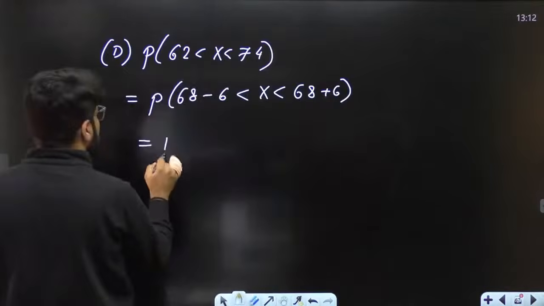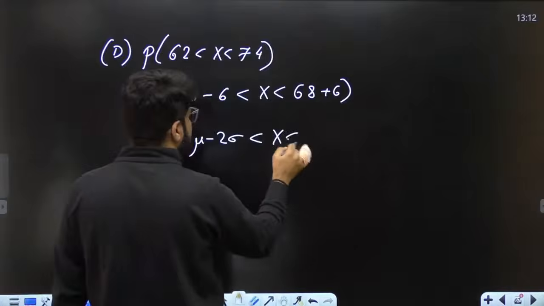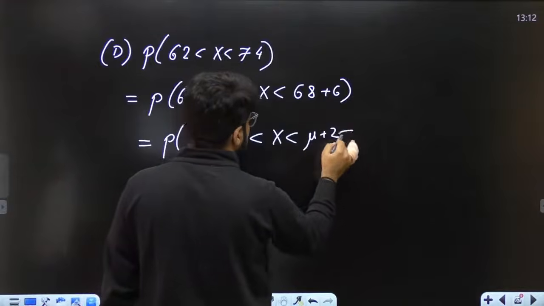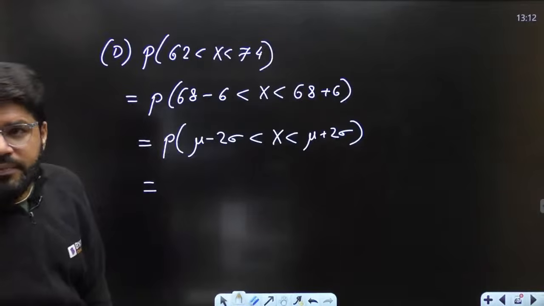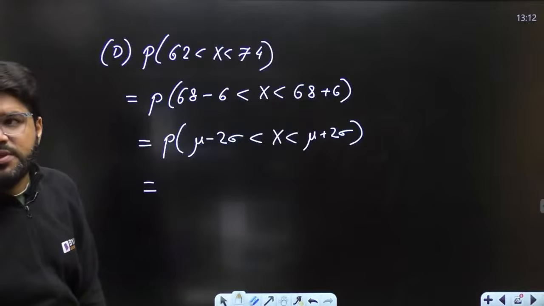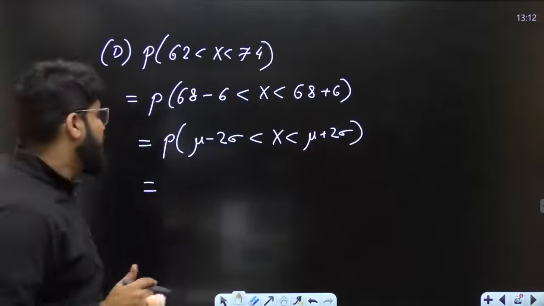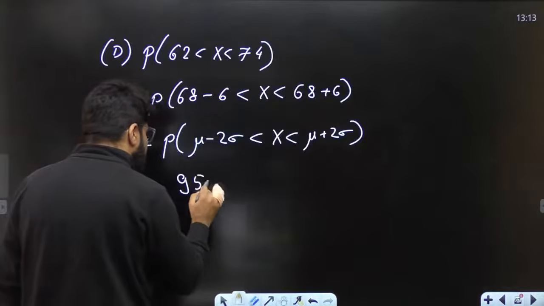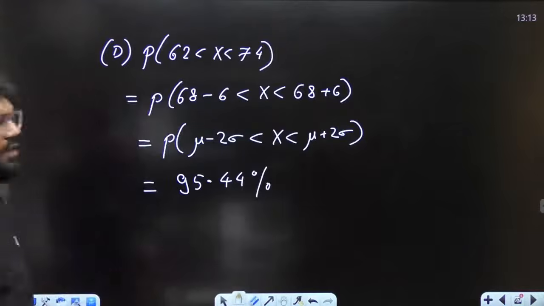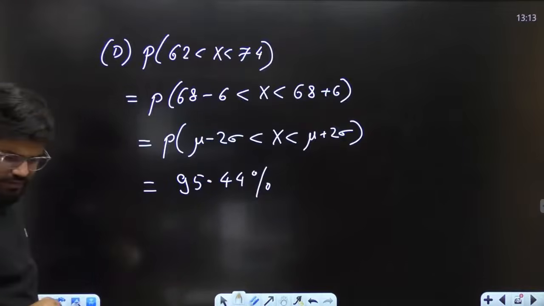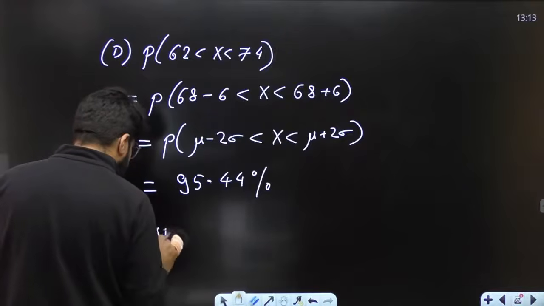तो ये कितना हो गया? This becomes mu minus 2 sigma less than X less than mu plus 2 sigma. Right? And that value is 95.44%. You can approximately use 95 also. That's all okay. So it is 95.44%, and then the expected number of students is